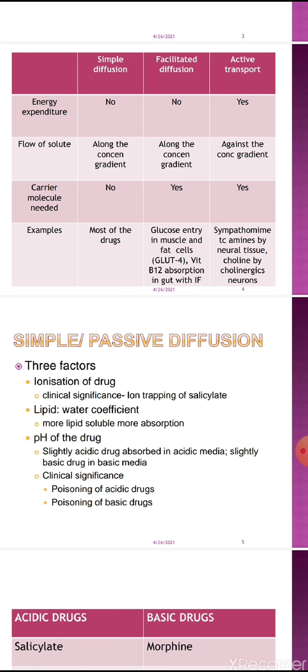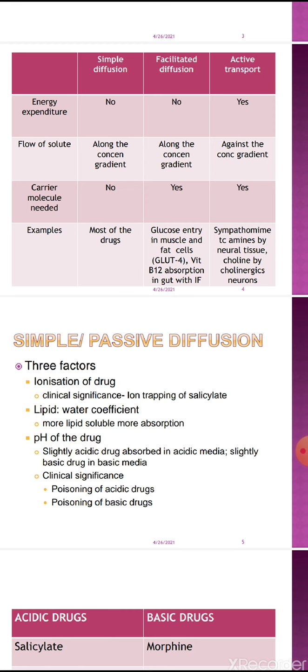It will not be reabsorbed and will be taken out through the process of urination. So in acidic drug poisoning, you will make the urine basic with drugs available in the market like sodium bicarbonate.